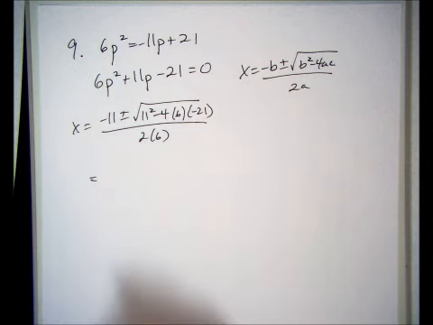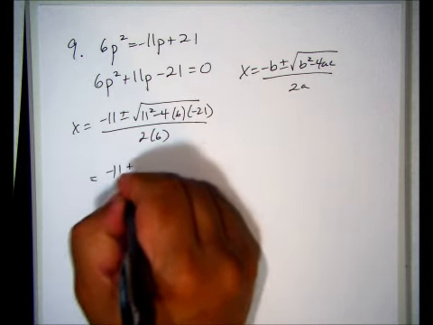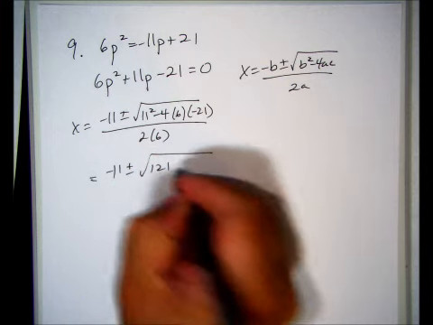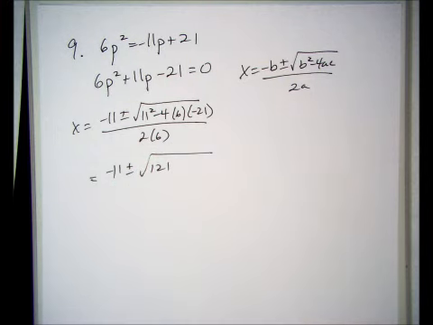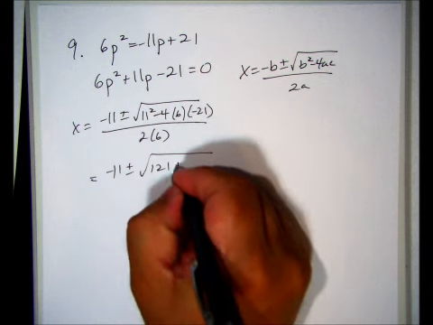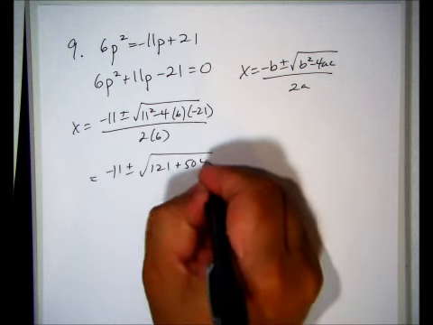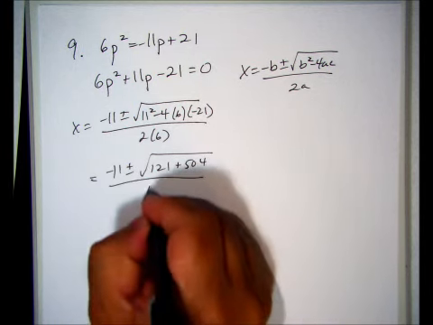Now this is all calculations. Use a calculator. Let's see. 4 times 6 times 21. Okay, negative times negative is positive, so it's plus 504 all over 12.